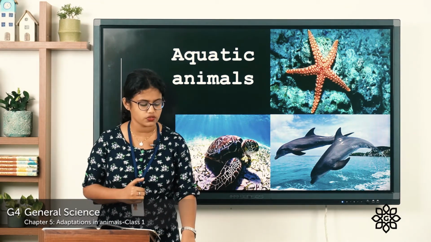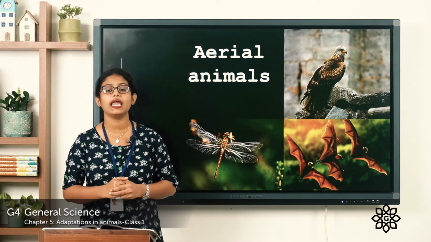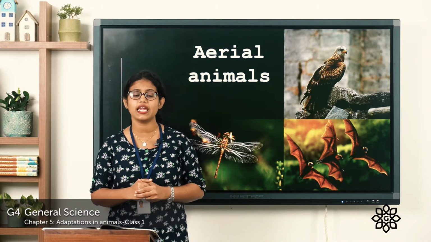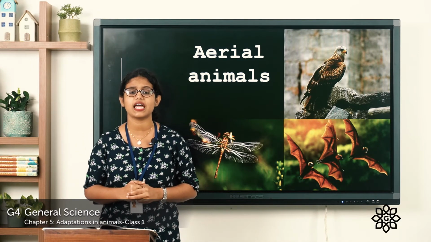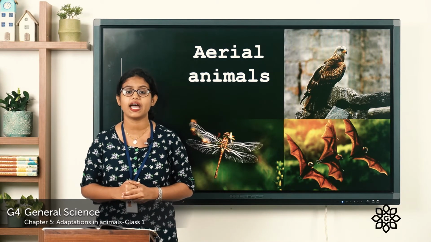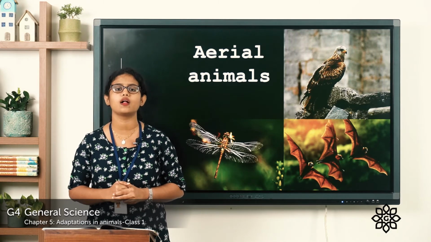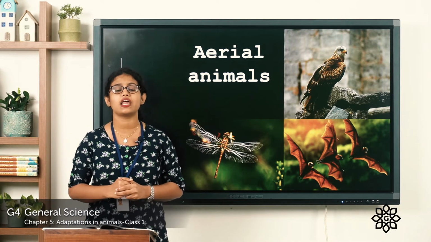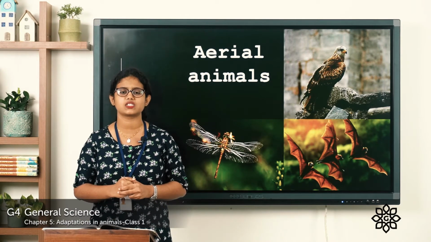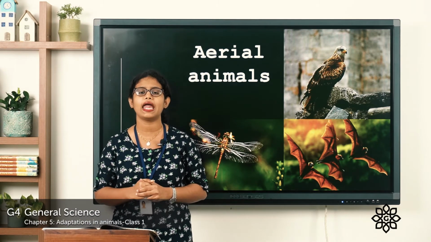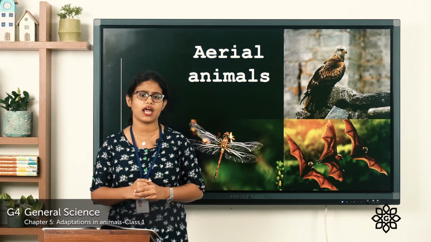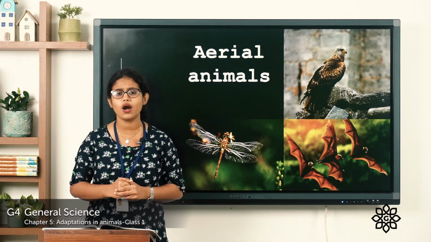And the next kind of animals is the aerial animals. You know what are aerial animals? Animals that keep flying day and night and spend most of their time in air, we call aerial animals. There are many examples like the eagle and the vulture.